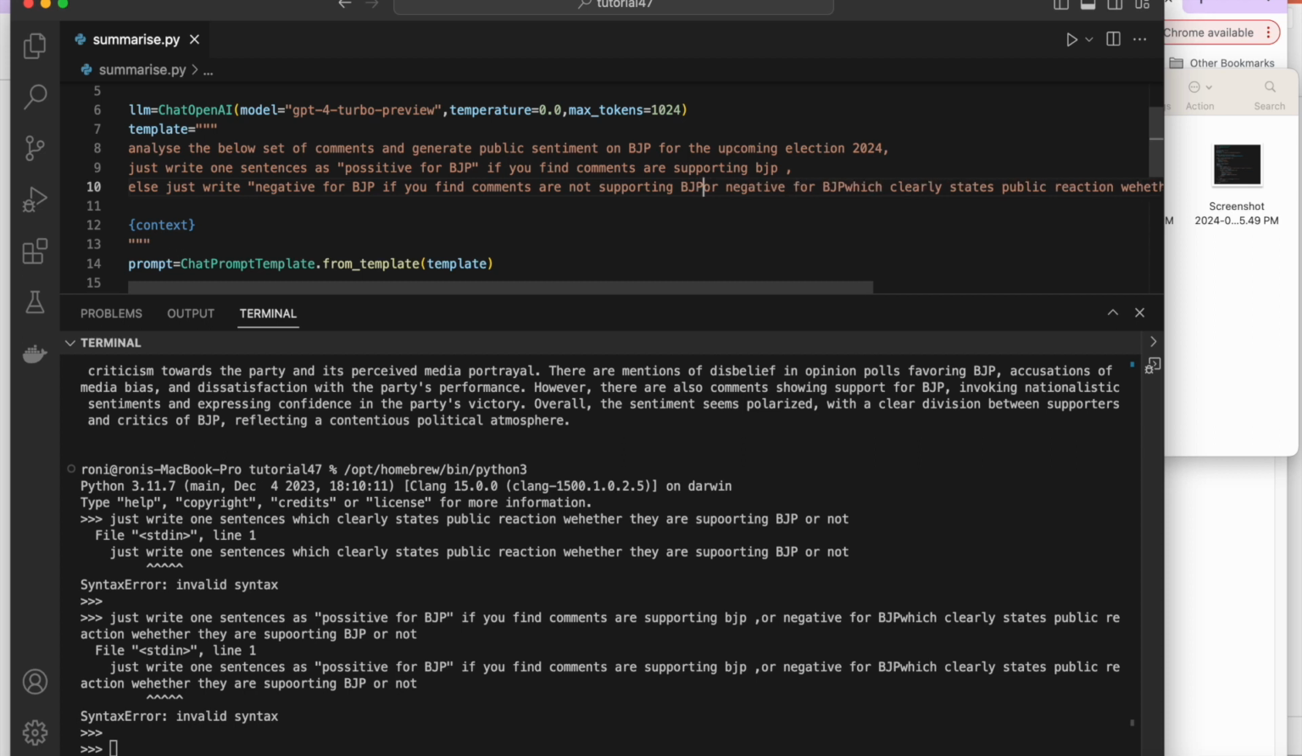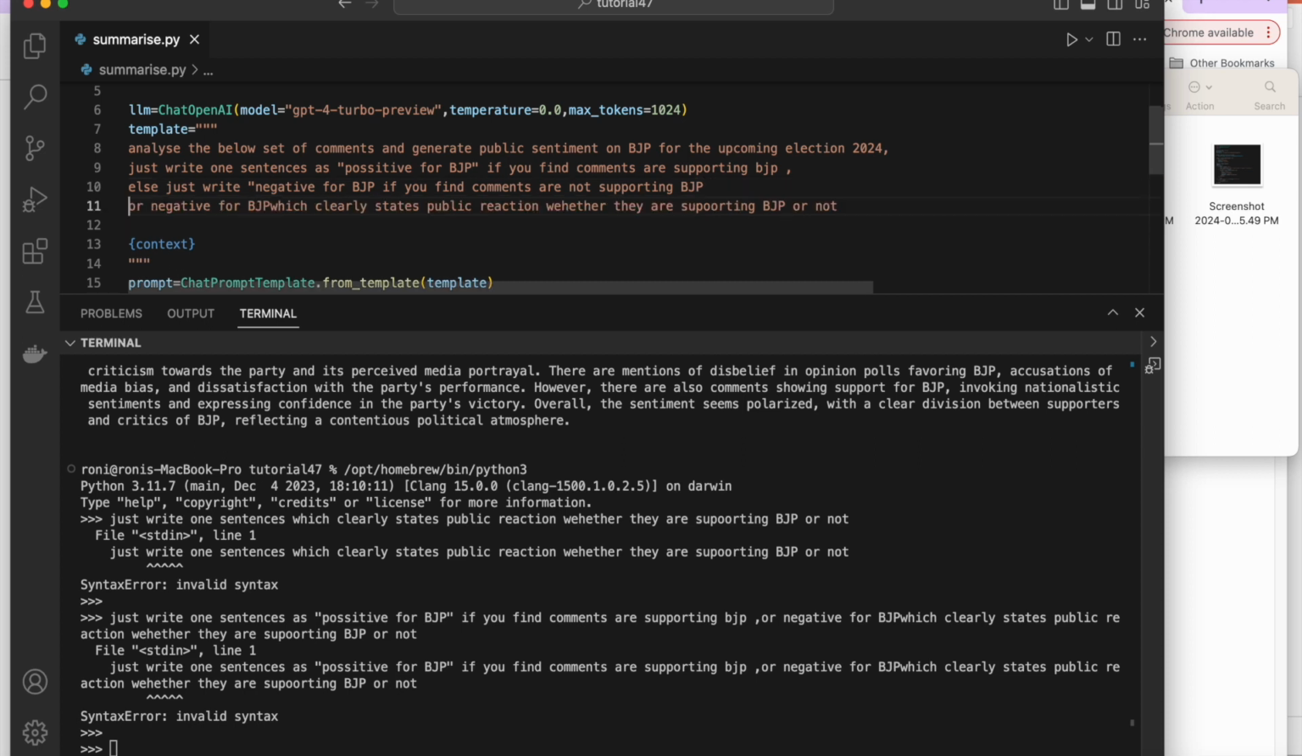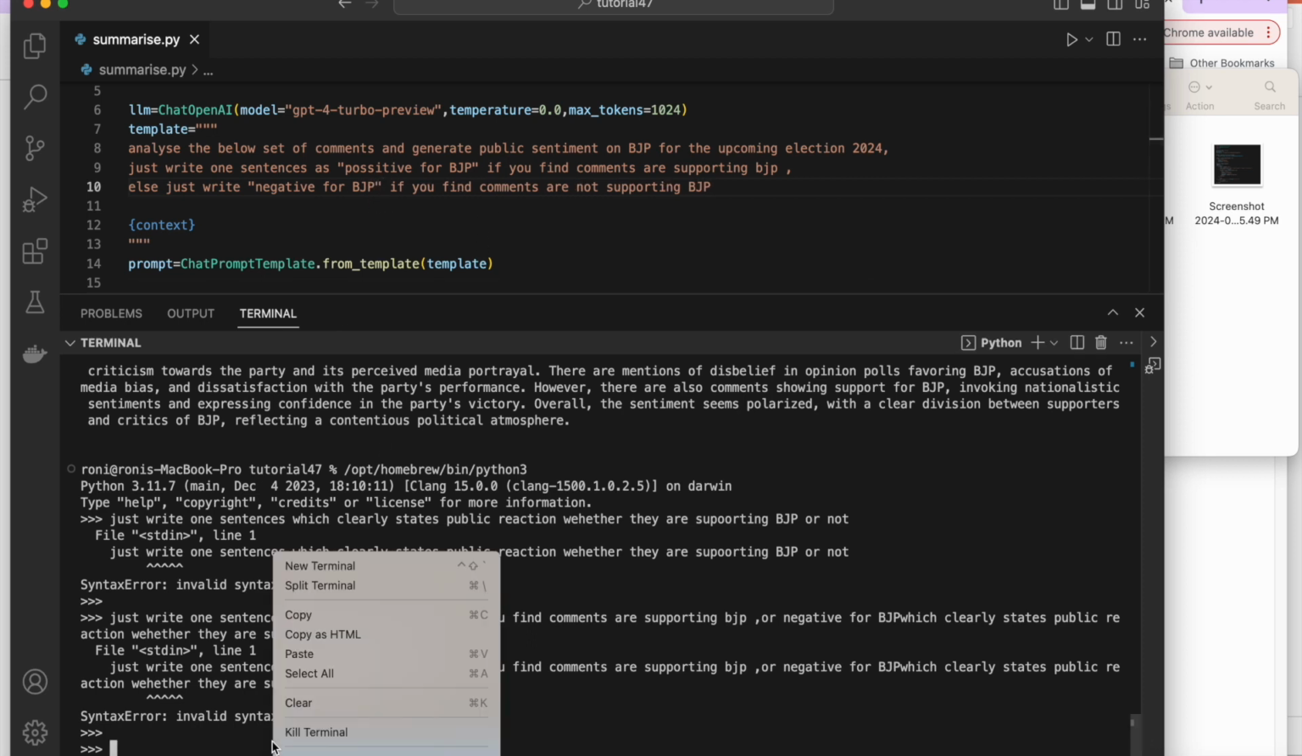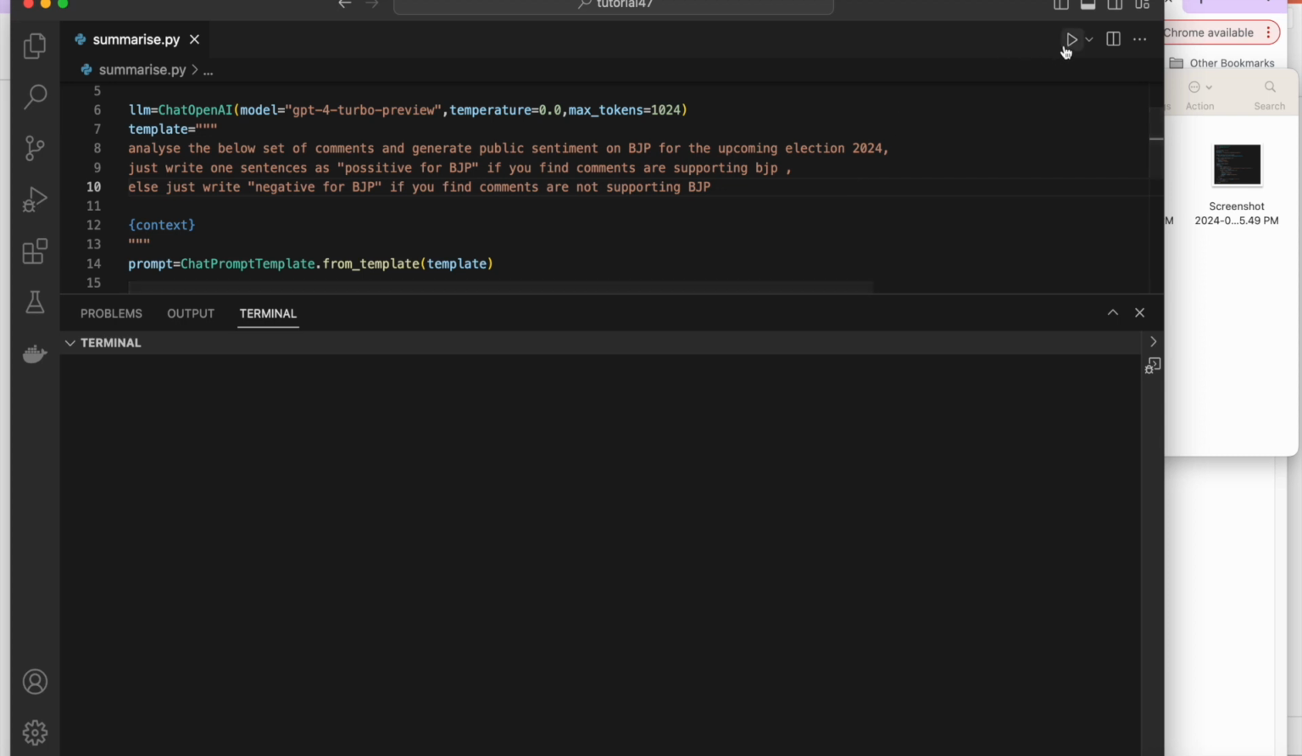Okay, I believe everything is done. Now I'll say, just write one sentence, negative for BJP or positive for BJP, and let's see how many of each come. I'm just trying it, I don't know how it is going to turn out. So kill the terminal and let's do it.